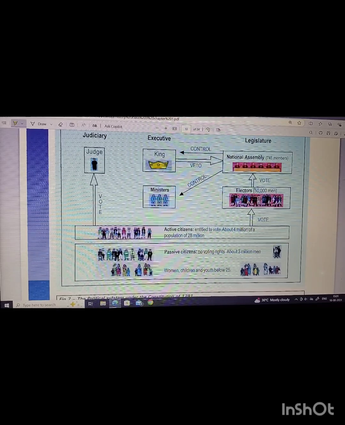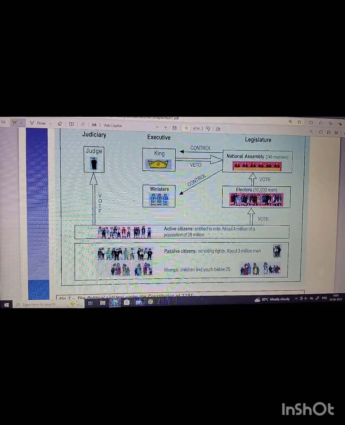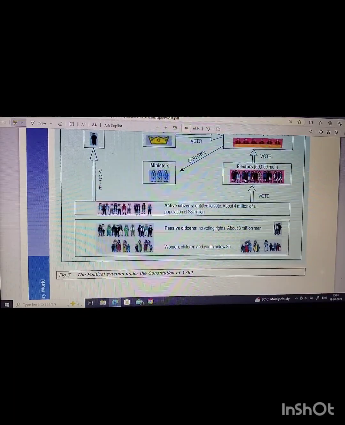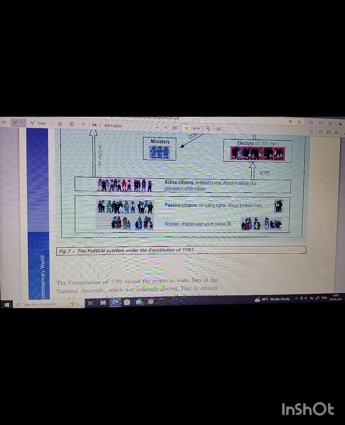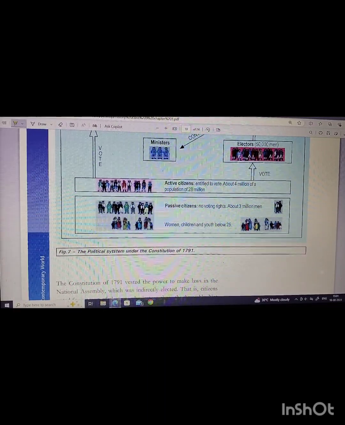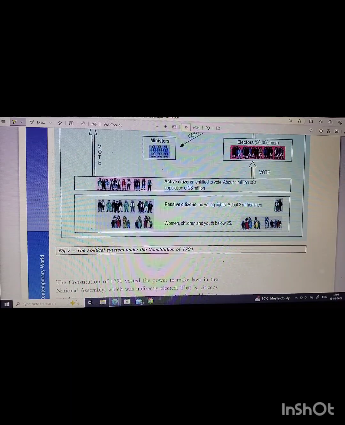The National Assembly has control over the king, and the king has veto power over the National Assembly. Also, the National Assembly has control over ministers. The passive citizens had no voting rights, about 3 million men, and women, children and youth below 25. So the voting age was above 25.